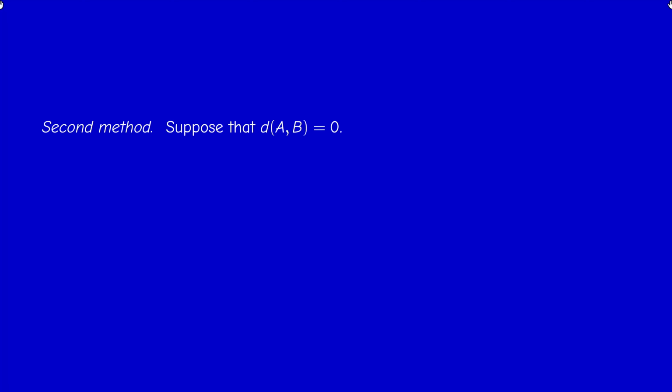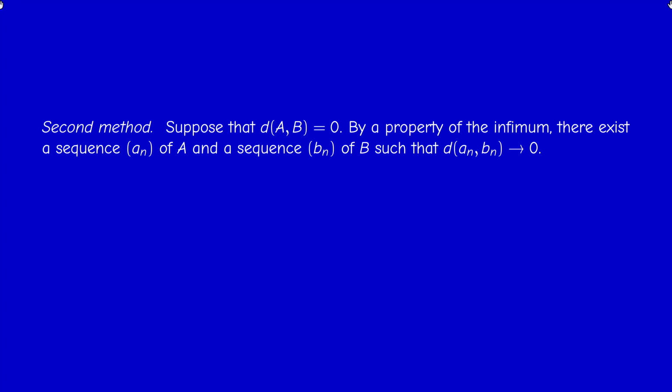Second method, we reason by contradiction. Suppose that the distance is 0. So it means that the infimum is 0. By a property of the infimum, there exist two sequences actually, a couple of sequences (a_n, b_n), a_n in capital A, b_n in capital B, such that the distance between a_n and b_n tends to 0. This is a fundamental property of the infimum that we proved in chapter 1.